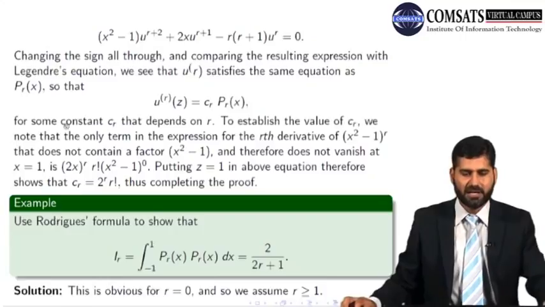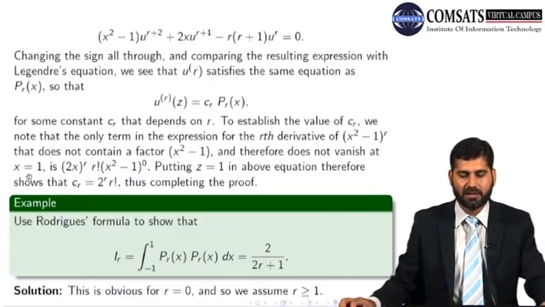That's it. All right. To establish the value of C_r, we note that only one term in the expression for the rth derivative of this does not contain a factor x square minus 1, and therefore does not vanish at x equal to 1. So the rth derivative of this is 2x to the power r times r factorial times (x square minus 1) to the power 0, and this does not vanish at x equal to 1 because this term drops out. So you are left with r factorial times 2x to the power r. If I replace x equal to 1 in here, you will get just 2 to the power r and r factorial. So C_r is just 2 to the power r times r factorial. So your P_r(x) is 1 over 2 to the power r r factorial times u_r(x).